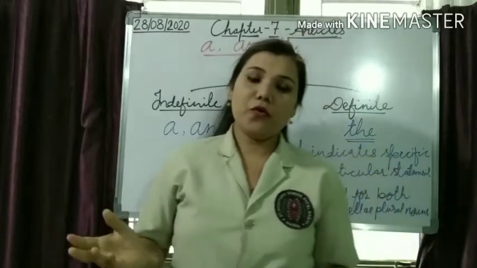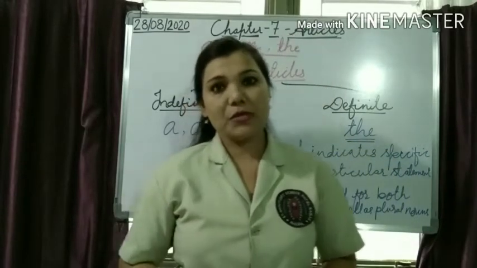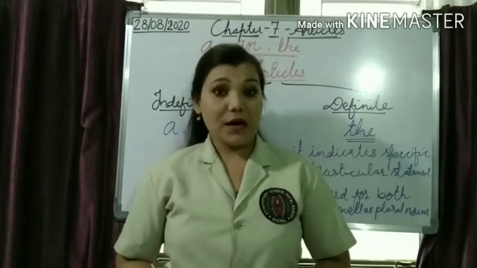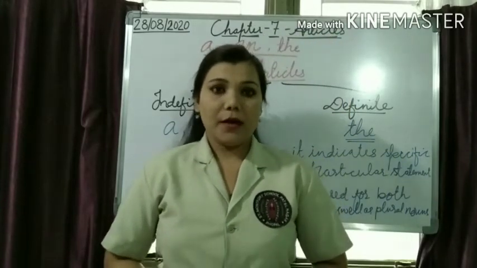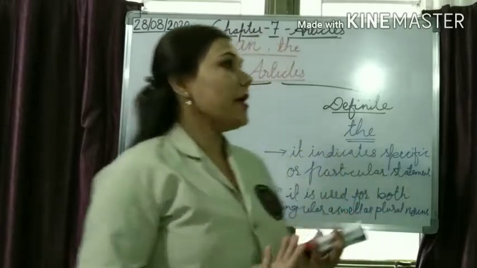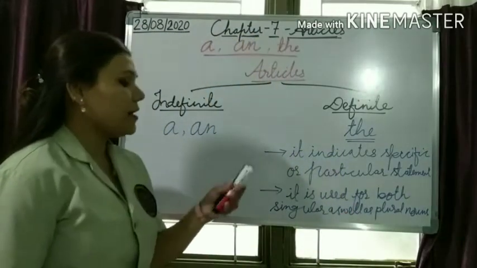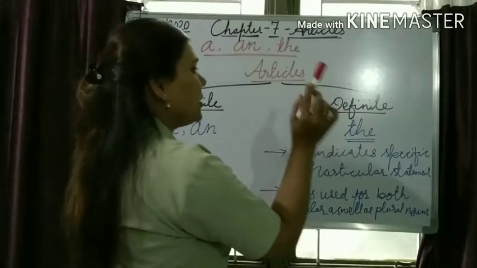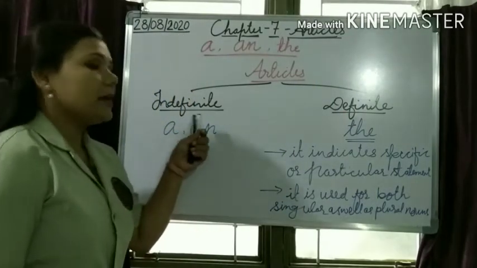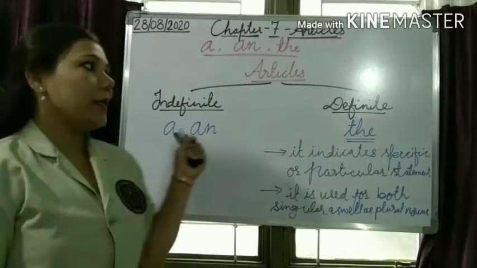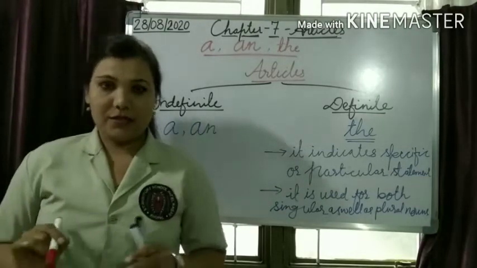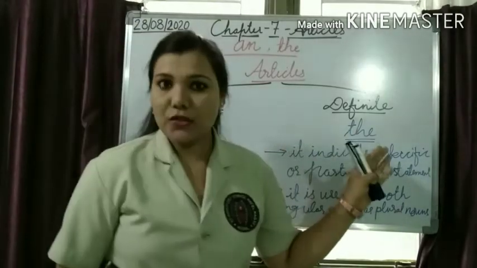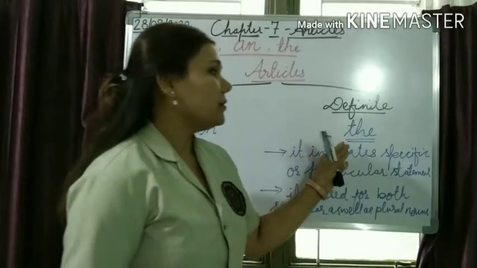Children, as you all know, this week we are doing a grammar topic, chapter 7 from your English grammar book, articles. In the previous videos I have already explained that articles are divided into two categories, indefinite article and definite article. Under indefinite articles, we have two articles and we have already taken them in detail. And yesterday we went through the details of the definite article the.